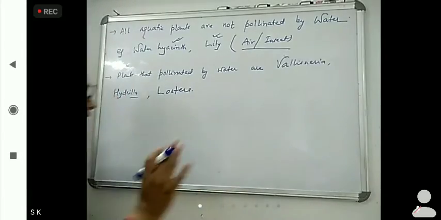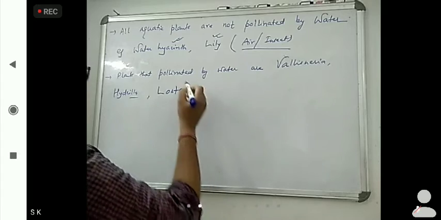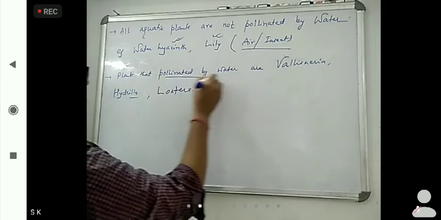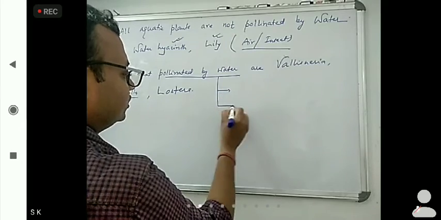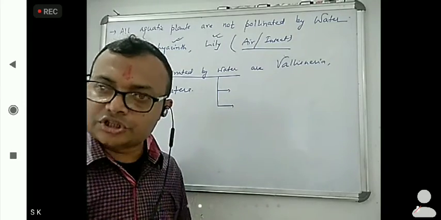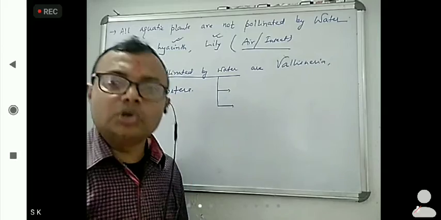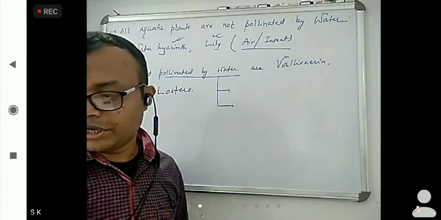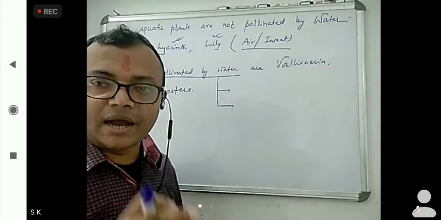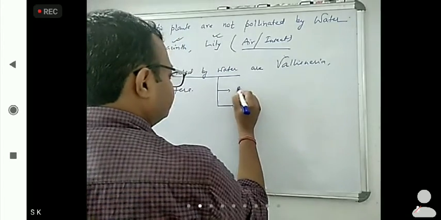But it also has two types. This pollination by water, hydrophily, has two types. One is on the surface of water, and one is below the surface of water where pollination occurs. So the first type is known as epihydrophily.